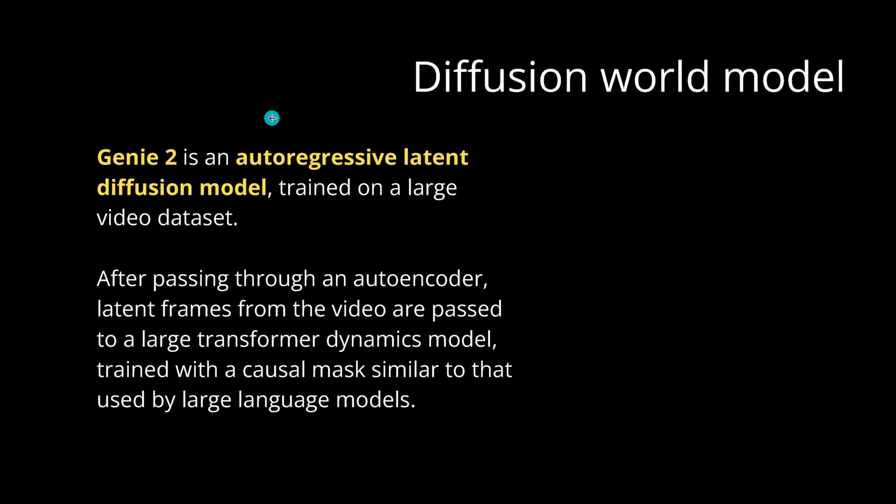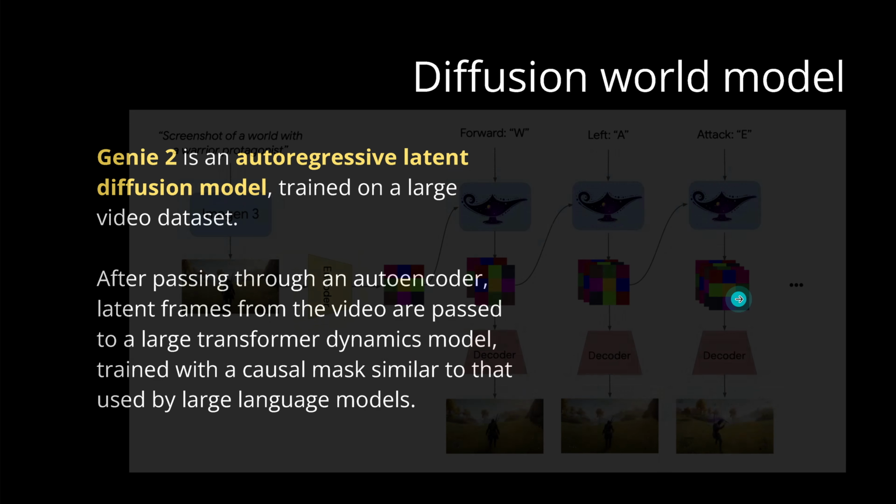Genie 2 is of course an autoregressive latent diffusion model trained on a huge video dataset that Google accumulated over the years and now used as a training dataset. So after passing through an autoencoder, our latent frames from the video are passed to a large transformer dynamics model trained with a causal mask, similar to what we know from our LLM models.